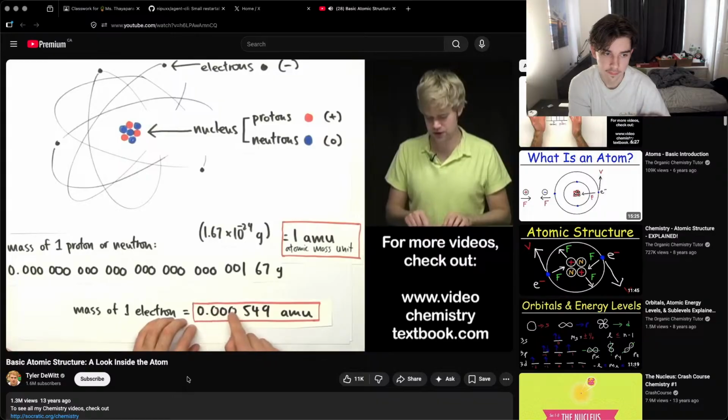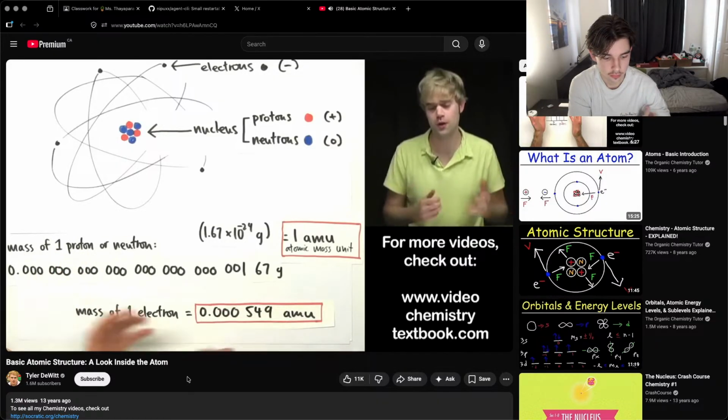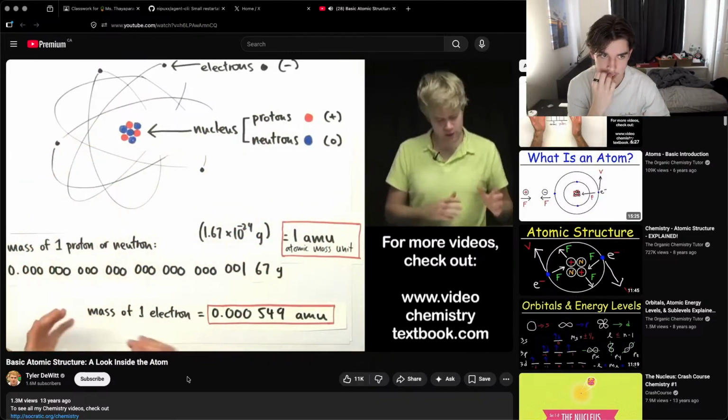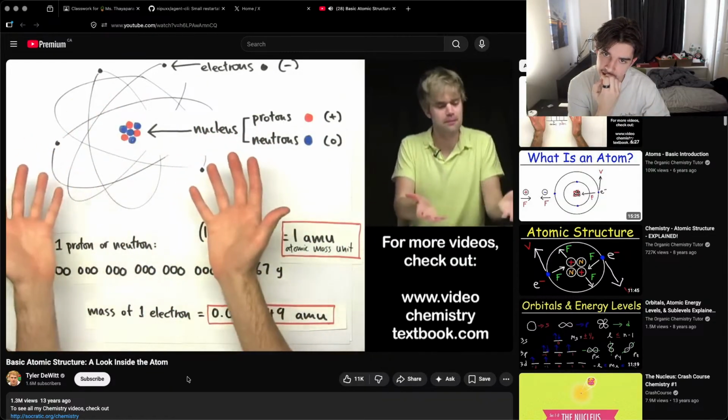It weighs only 0.000549 AMU. So a tiny fraction of how much a proton or neutron weighs. For this reason, when we're talking about the mass of atoms, which we'll talk about later on, we usually add up the protons and neutrons to find out how many AMUs the atom weighs. And then we usually don't even worry about the electrons at all because they're so tiny. They don't really have much of an influence on how much an atom weighs.